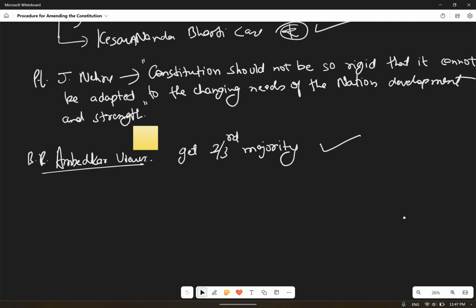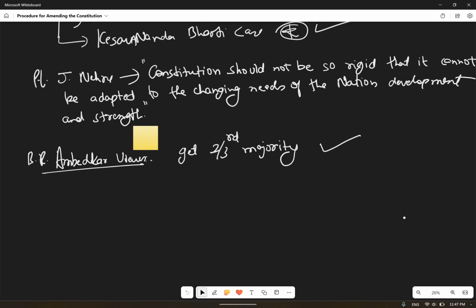It is your problem. It's not a people problem. If it was a people problem, then you must be getting a vote of more than 2/3 majority. If you are unable to get a 2/3 majority during the amendment of the constitution, it means that you are dissatisfied, and your satisfaction will not be placed above the larger public interest, because the people sitting in the parliament are chosen by the public itself, the Indian citizens. If they are unable to get the majority in the parliament, it means the majority of Indian citizens don't want to amend that particular part of the constitution.